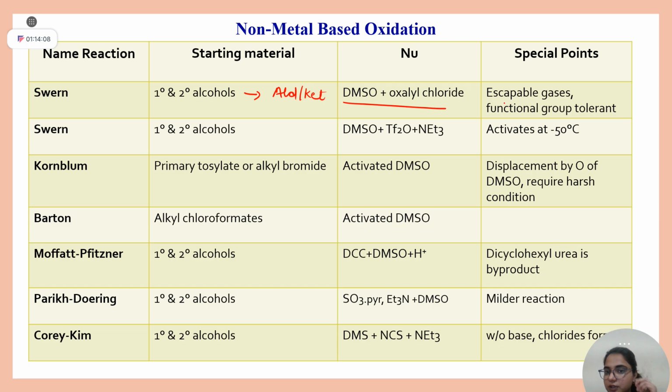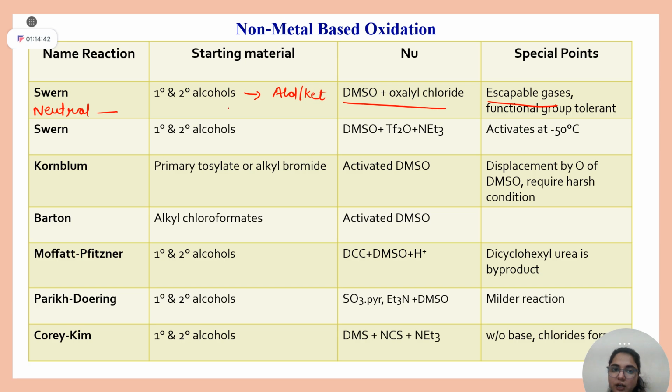DMSO plus oxalyl chloride. Why is this reaction good? This reaction is a neutral reaction. Neutral reaction means its byproducts are not acidic or basic, which can hamper other functionalities present in your molecule, right? Byproducts are escapable gases. CO2 is gas, CO is gas, Me2S is gas. When nothing is your byproduct, your column chromatography step can be avoided. Yes or no?